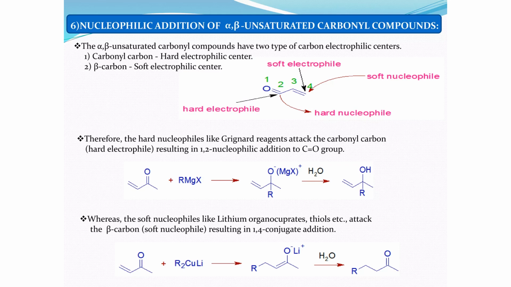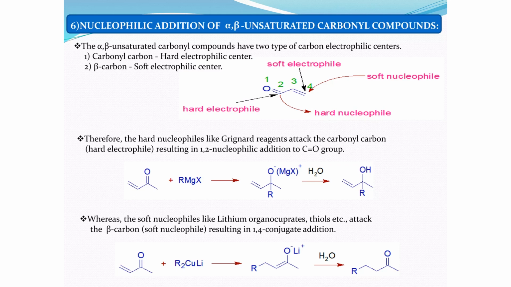Since the nucleophile is soft, it will prefer this position, right? Again, this is 1, 2, 3, and 4. So the addition will occur on this fourth carbon. Here you can see that R is attaching here because R is comparatively soft because of the copper, while the lithium, which is a hard acid, will go on the hard center.